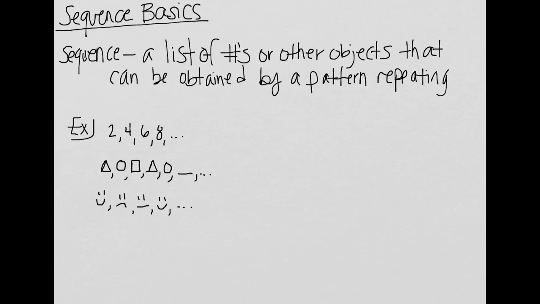So, a sequence is, and this is my definition, a list of numbers or other objects that can be obtained by a pattern repeating. So, some pattern. And you're familiar with these because you had these in elementary school, and you've seen them online, I'm sure, in different places like IQ tests and stuff like that. They want you to keep the pattern going because math is about patterns.